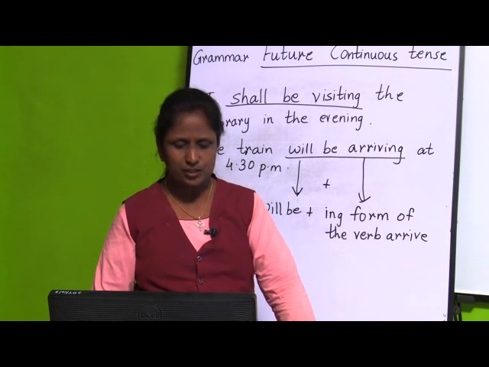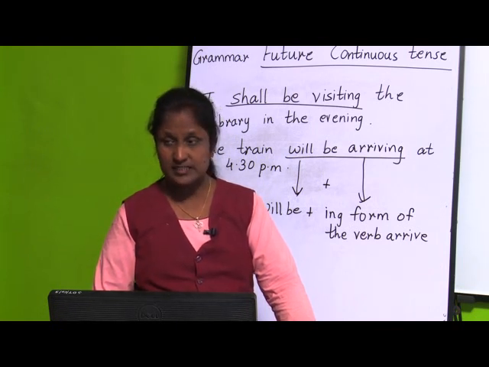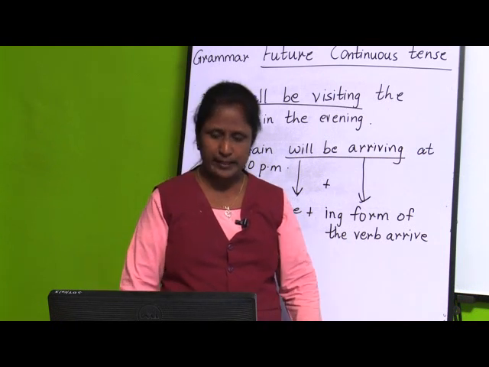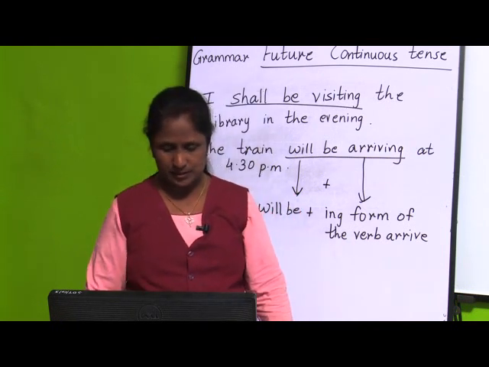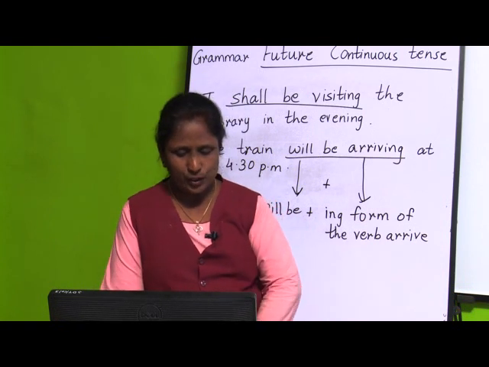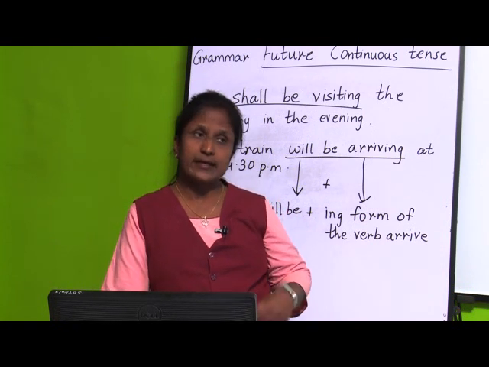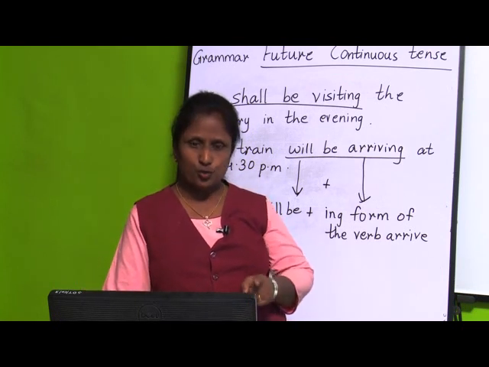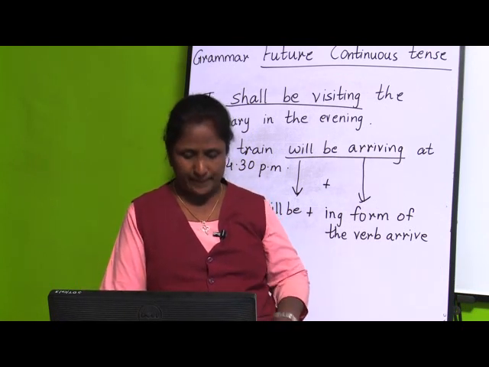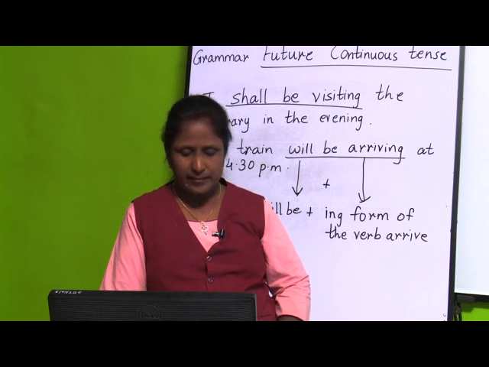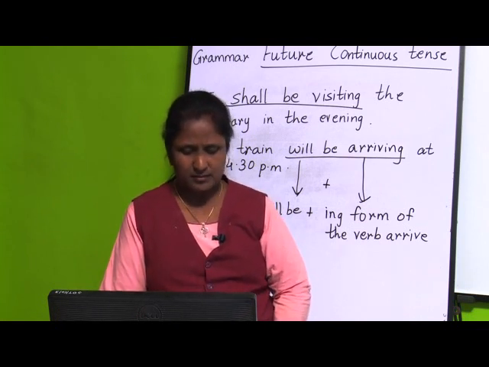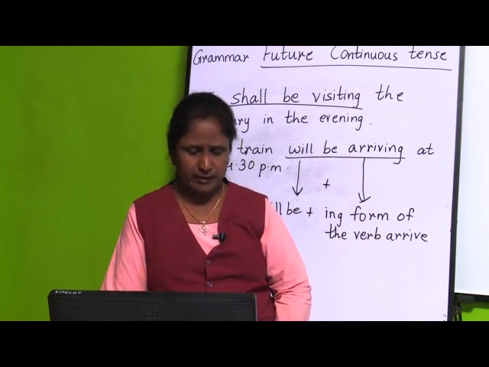Then Neetu dash a poem at the function. Recite. Neetu will be reciting a poem at the function. Then they dash for you at the movie hall. They will be waiting for you at the movie hall. Then Sonia dash the mail in the evening. Now in the bracket they have given send. Sonia will be sending the mail in the evening.